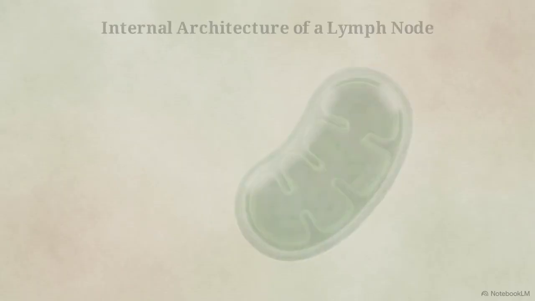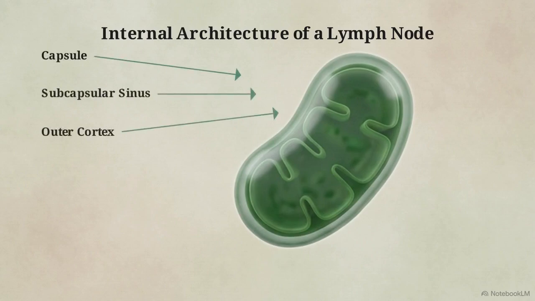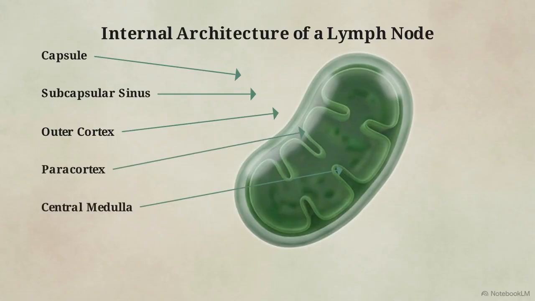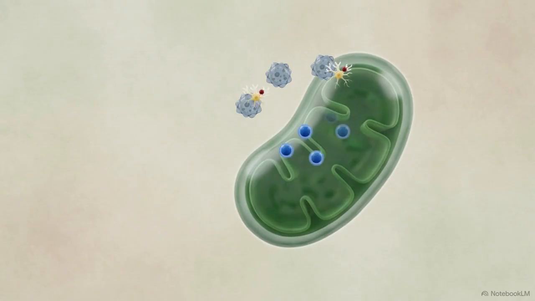Look at the internal architecture of a single lymph node. It is highly compartmentalized. Beneath the outer dense capsule lies the subcapsular sinus, followed by the outer cortex, the deeper paracortex, and the central medulla. If a virus or bacterium is swept up from the tissue, it enters the node and hits the first line of defense, macrophages residing in the subcapsular sinus. They trap and destroy many microbes the moment they arrive.